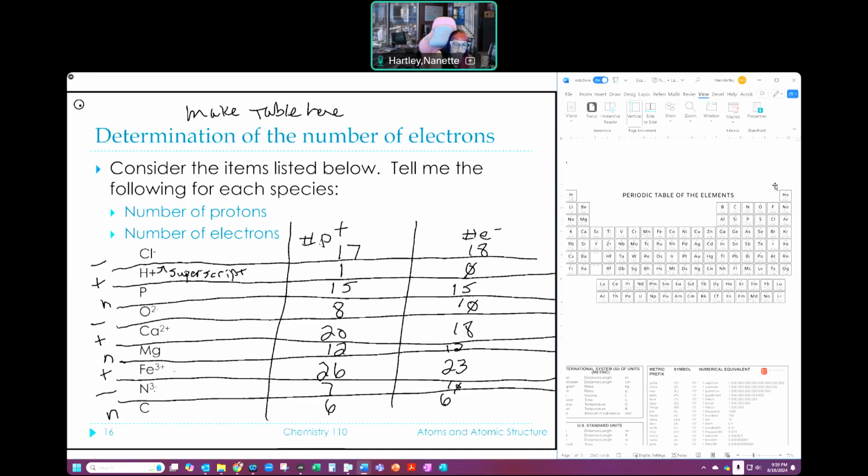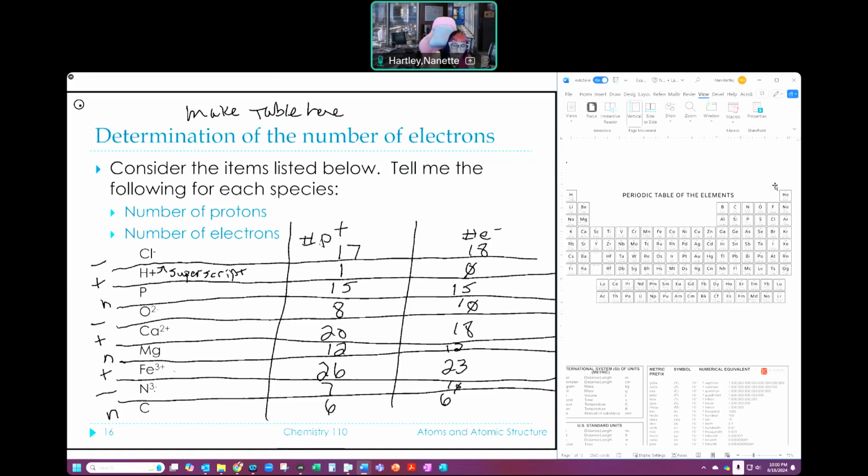So if it's negative, then I add. If it's a positive charge, I subtract. In my head, I have managed to associate those in such a way that it doesn't confuse me anymore. But I know that when I started, it was incredibly confusing. I didn't like it. I wanted it to not be the way that it's supposed to be. And physics and chemistry have been arguing forever about whether or not these charges are right. So I'm not even going to get into that part, but this is the way that it is. Electrons are negative. So if I add them, I become a negative charge. Okay, it's backwards. Just remember, you're adding a negative.